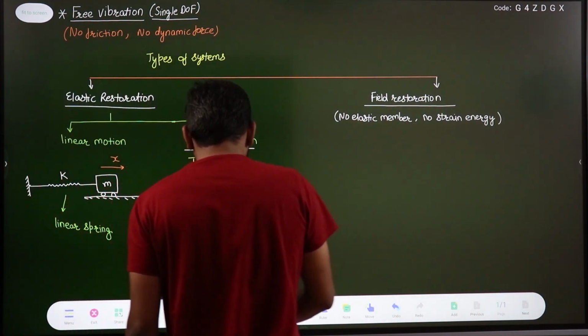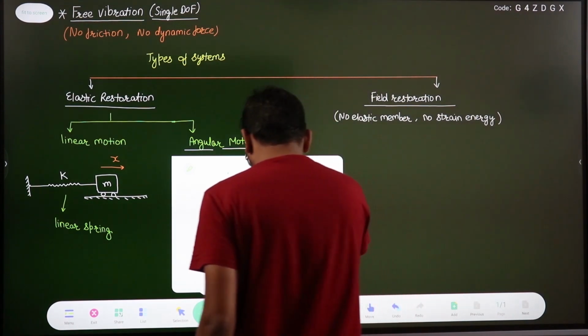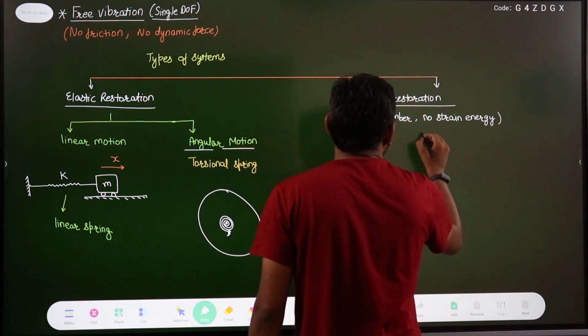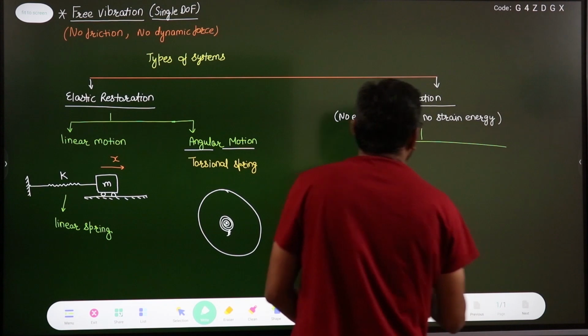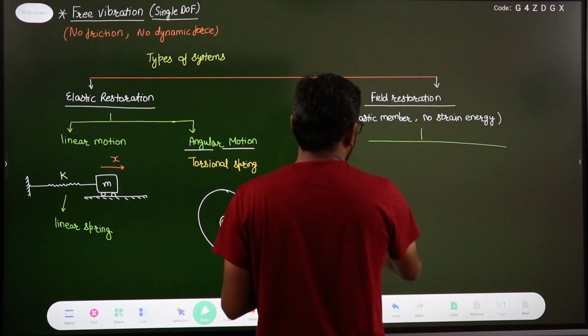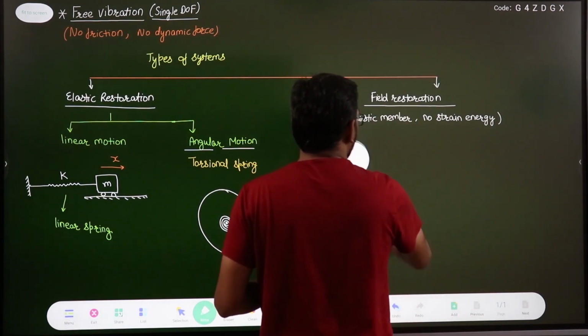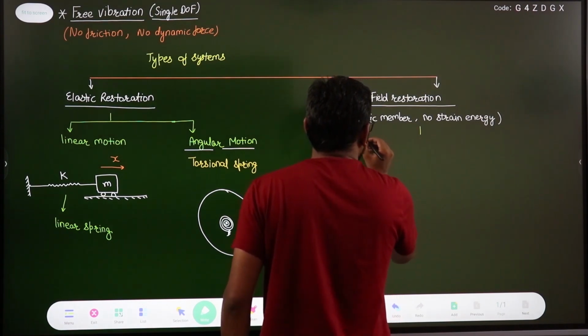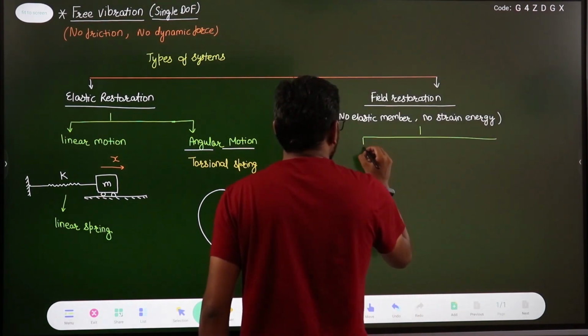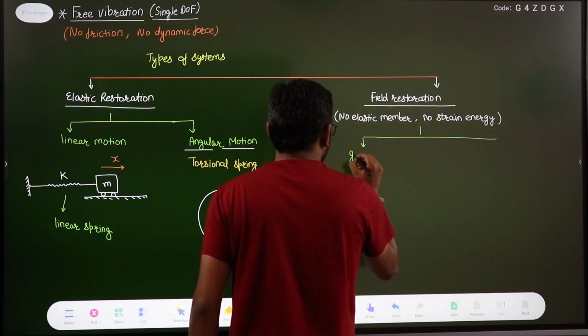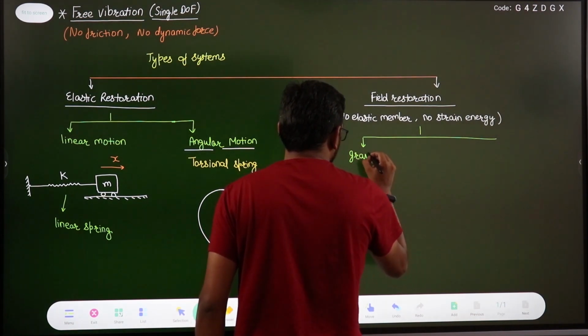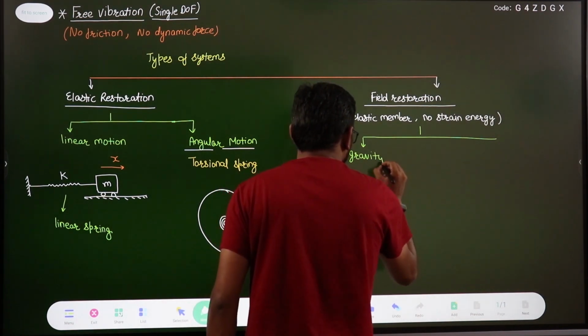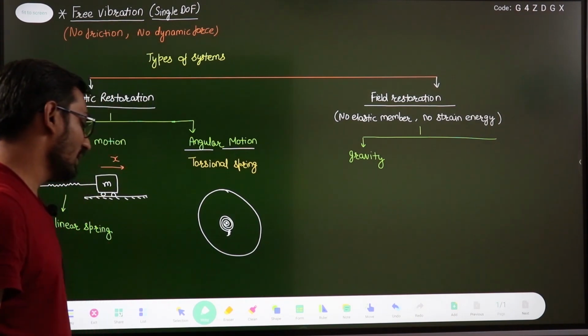Similarly, in the field restoration, suppose the restoration is given by gravity. So we have the gravity restored system, right?